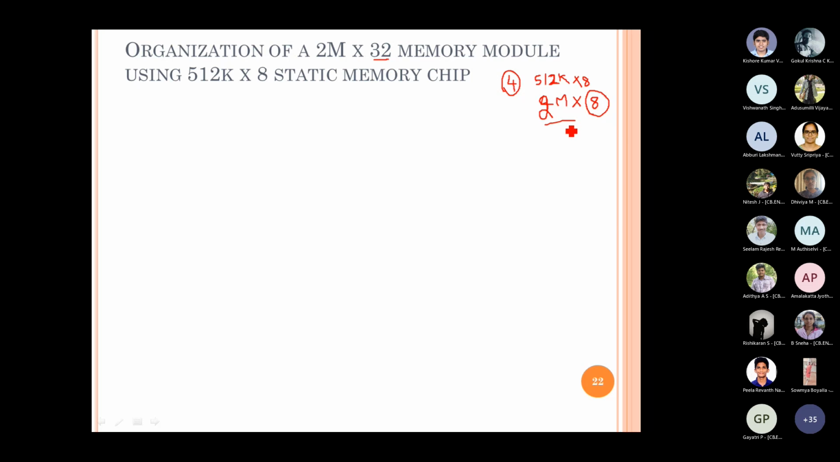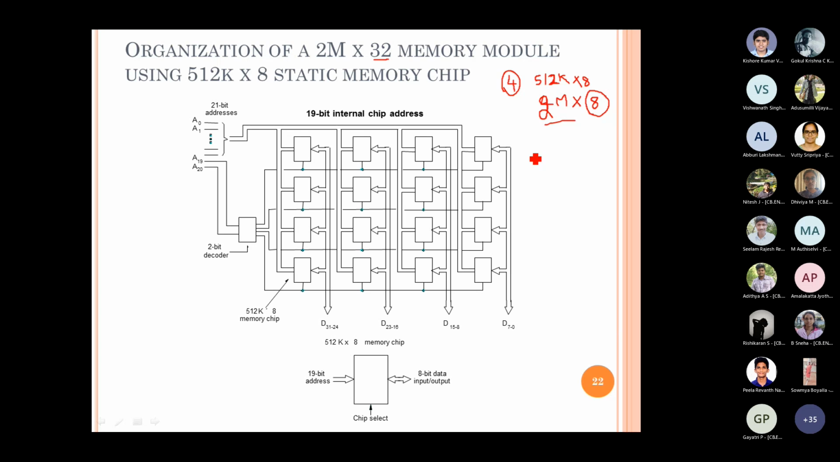So that means in every location when we access, what do we have to ensure? We have to access 32 bits. So for the same address, we should be able to access 4 bytes rather than a single byte. So in every location address, instead of accessing one 8 bit, we have to use 4 chips, right?